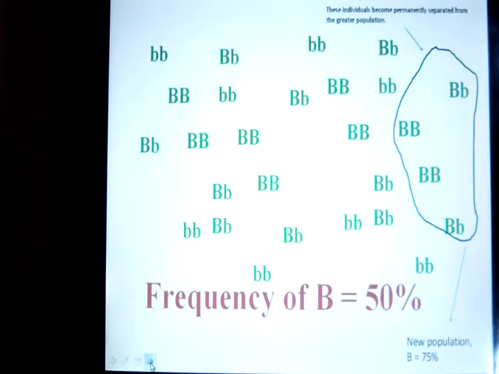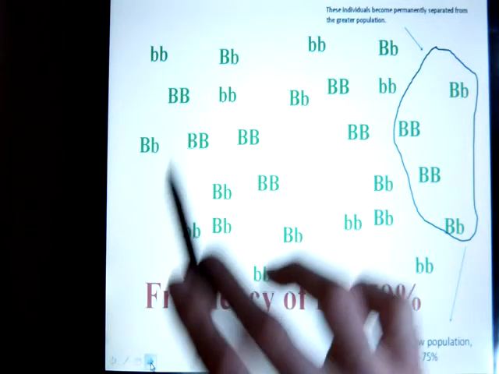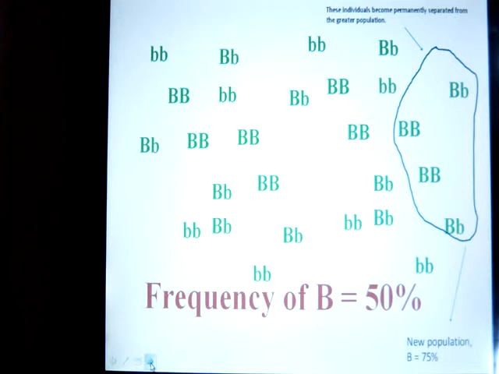Now this is called the founder effect. It's a little bit different because we don't have individuals in a population being wiped out. What we have is a group of individuals from one population moving away and founding their own population, hence the name founder effect. So let's say we have a population here, and those are the genotypes, and if you counted it up, you'd see there's 50% big B. Now these individuals, for some reason, perhaps they just got bored of the others and wanted to move away and start their own population, or maybe they were physically separated from their other population and by necessity had to start their own population.